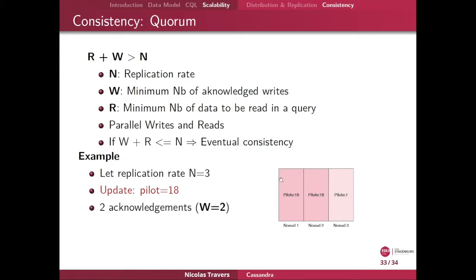And according to this, we have 2 acknowledgements. So 2 nodes were acknowledged, and we know that this information is correct for 2 nodes. In order to be sure to have the correct information, we need to make 2 reads in parallel. So if we get the information from 2 different nodes, we can ensure that this information is correct, and we will get the information 18 for sure.